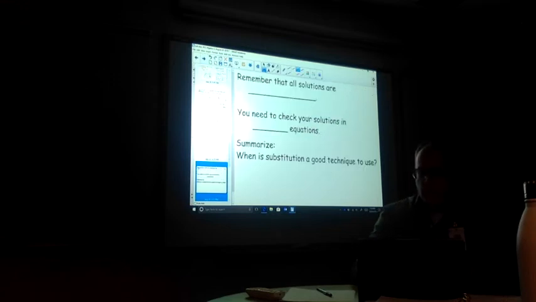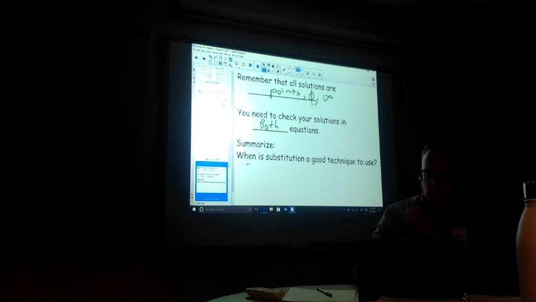Remember that all the solutions are points, okay? Or you could have an empty set, or you could have infinite solutions. You need to check your solutions in both of the equations. If you don't do it in both, you're taking a chance that it works in one and not the other.